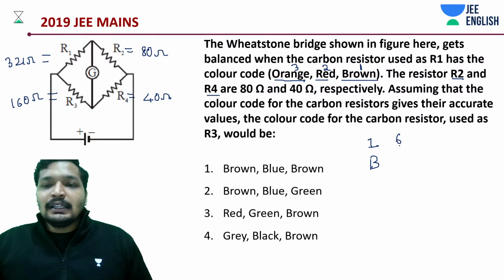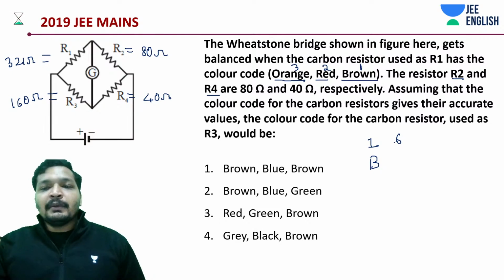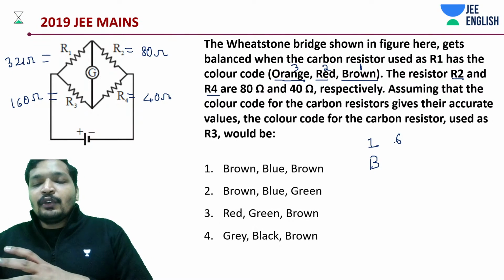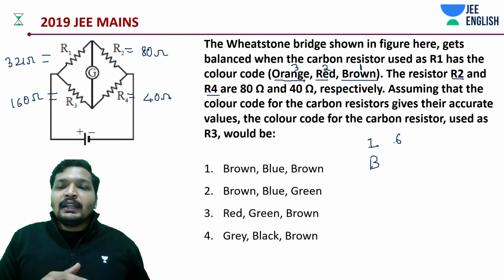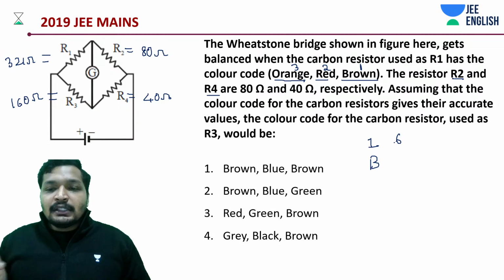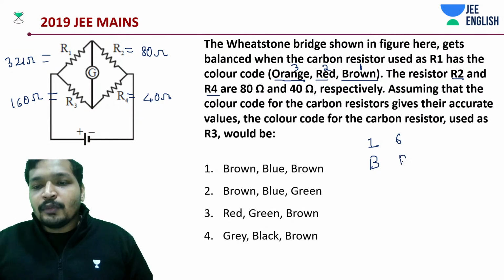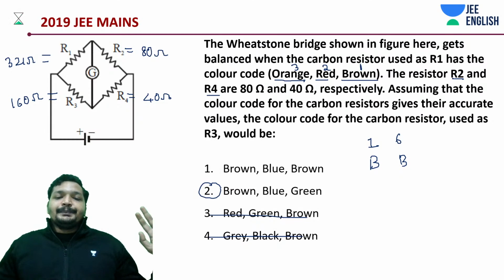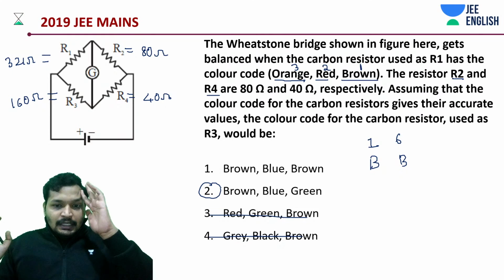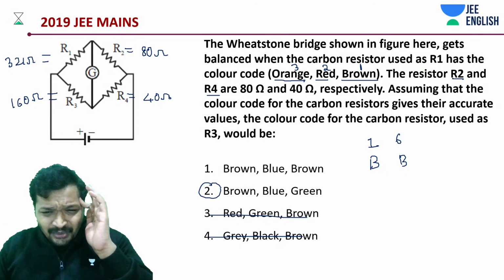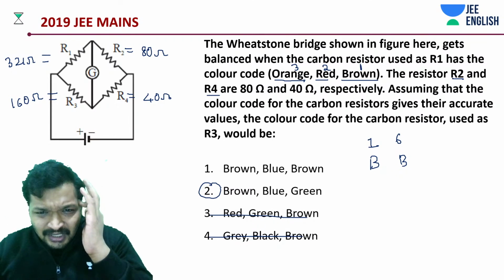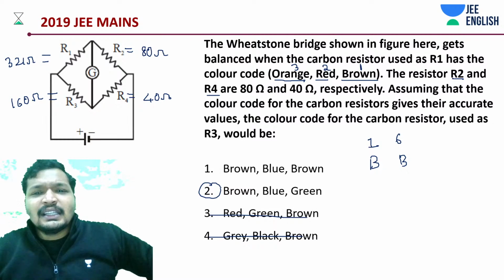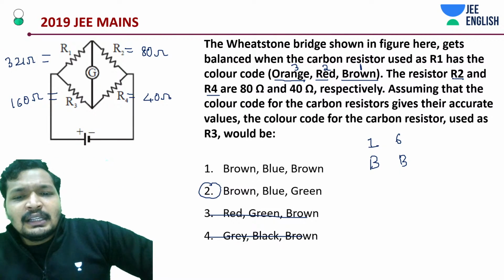Then 6. What do we have? First column, if you remember the way I told you, it's BB Roy. It will go until 4, and then it will be like Great Britain, so it should be like blue. Almost we have come to the answer. That's it. BB Roy of Great Britain. Okay, there should be another brown. Is brown 0? Black 0. I think black is 0, isn't it?